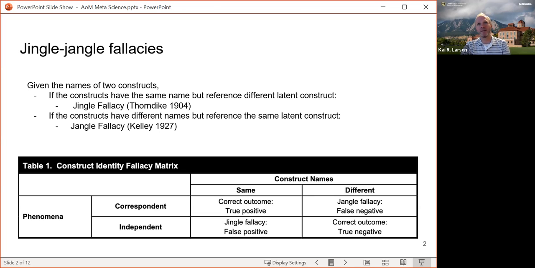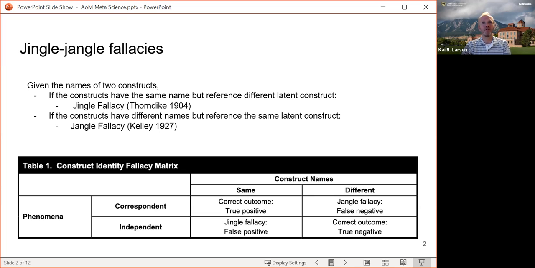Who would have thought it was a problem? Well, it turns out Edward Thorndike figured out it was a problem in 1904. And at the time, there were about 10 constructs in the world. And now we're estimating there's probably around 30 to 40 million published constructs in our papers.